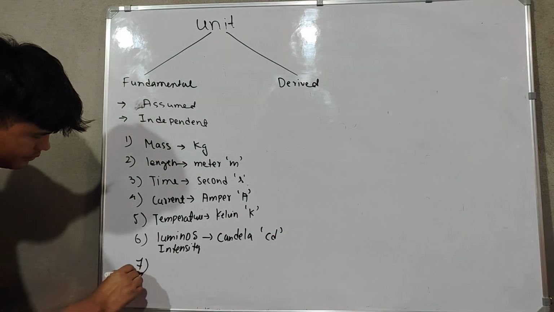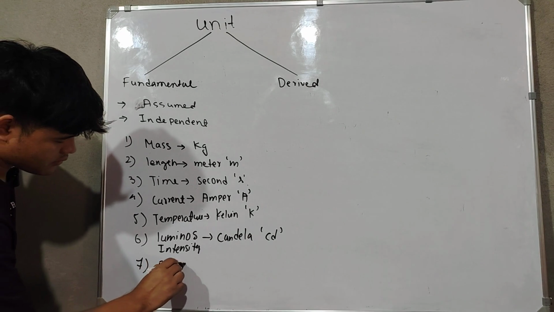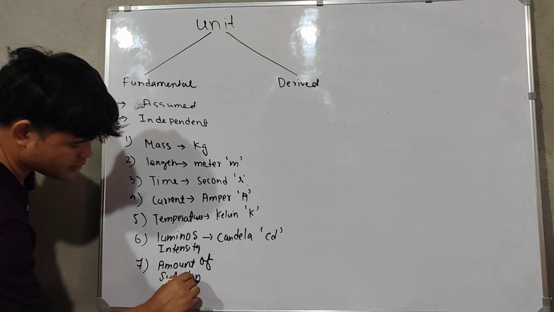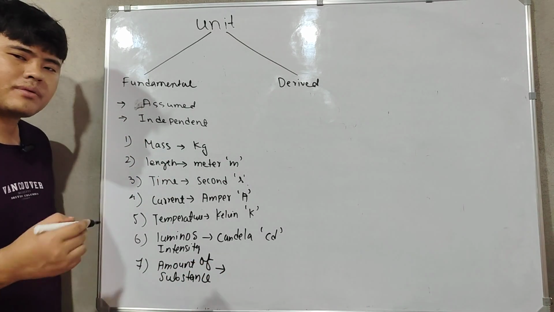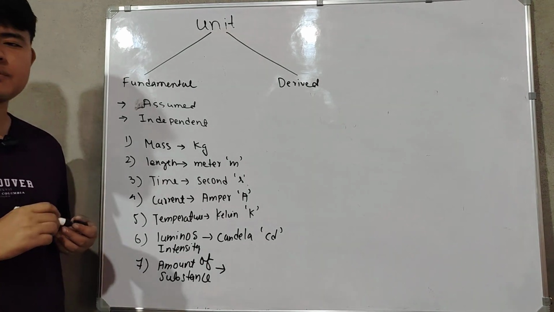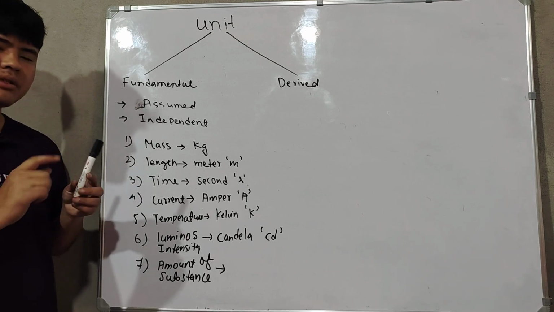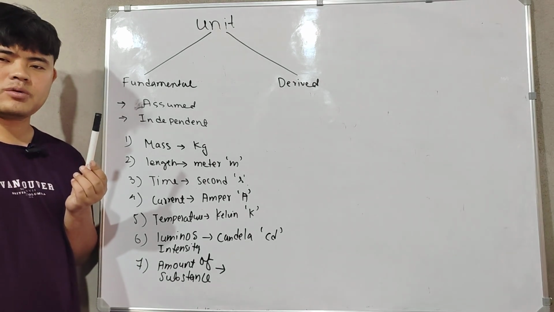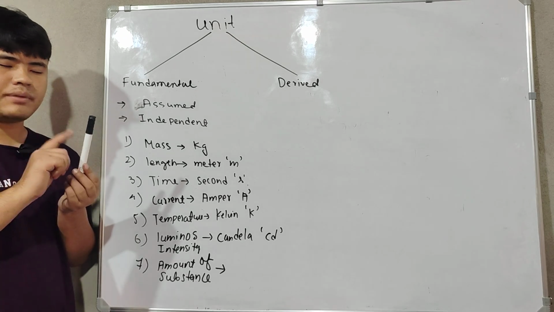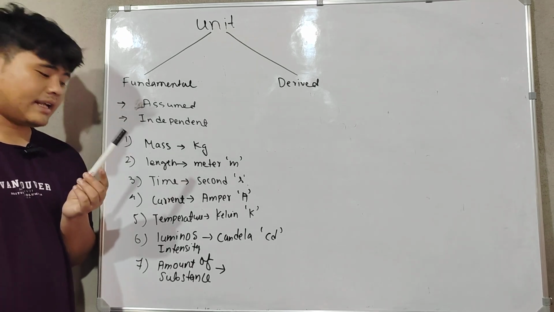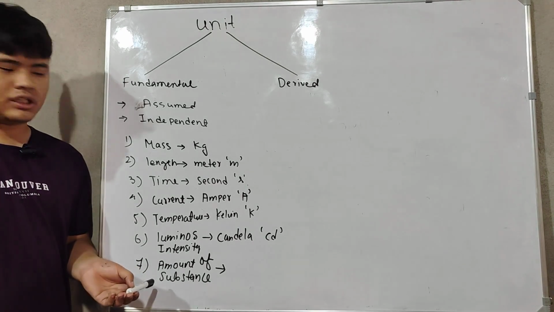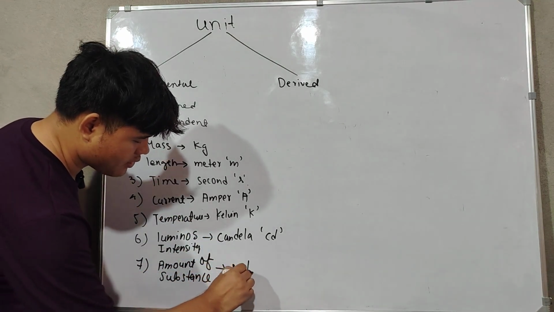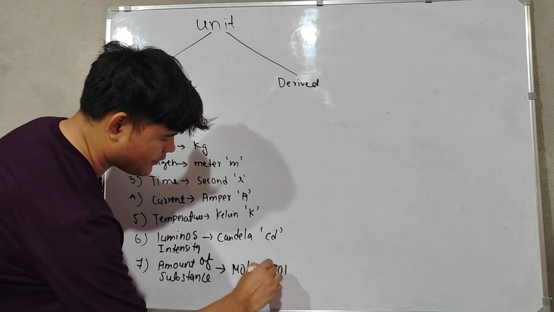Next we have amount of substance. This is also new. Amount of substance is used when I have to measure a large amount of substance. Suppose in this marker there are millions and millions of atoms. When I have to measure such a huge number of atoms, this physical quantity is used. Its SI unit is the mole, and its symbol is mol.